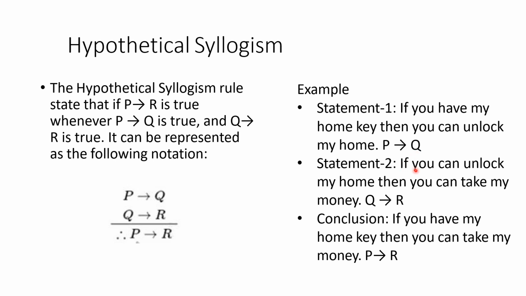Then the next sentence: if you can unlock my home, you can take my money. Unlock my home we already took as Q. So Q implies you can take my money. Let me take "take my money" as R. So it will be Q implies R. By conclusion, I can say that if I have my home key, then you can take my money, right? So I can simply write P implies R.